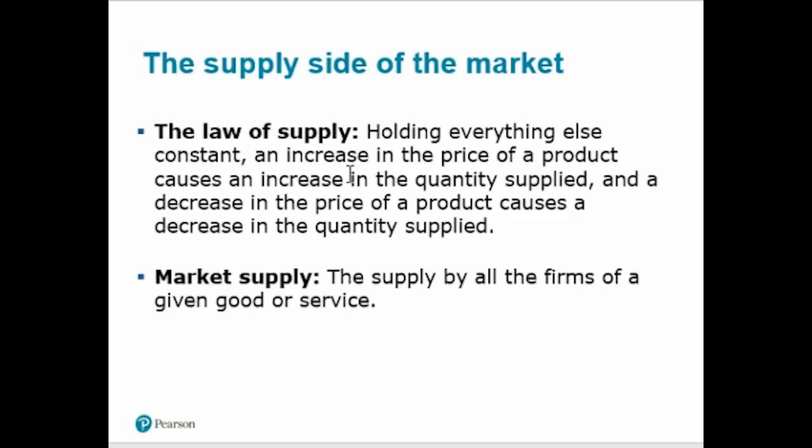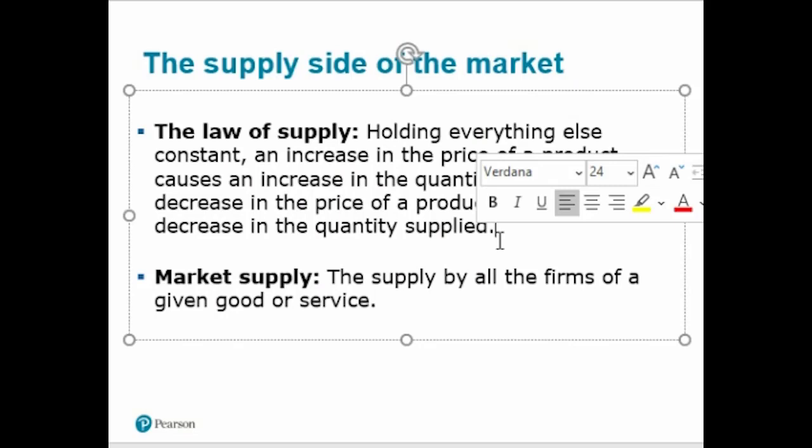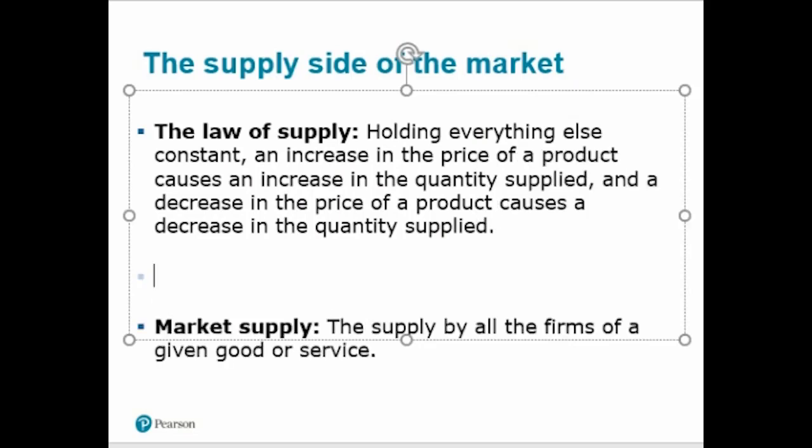Similarly, in the case of the law of supply, we have to take certain assumptions, or we have to write holding everything else constant, or ceteris paribus, or there is no change in all other things. Then an increase in the price of a product can increase the quantity supplied, and a decrease in the price of a product causes a decrease in the quantity supplied. So there is a positive relationship between price and quantity supplied.